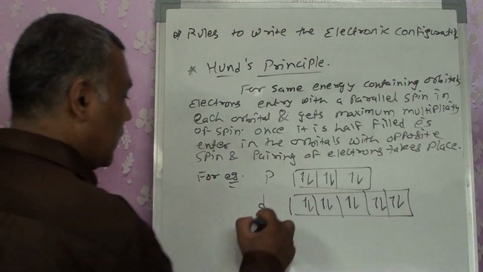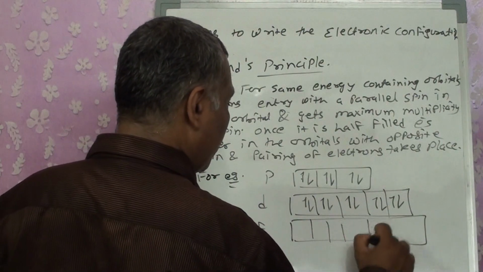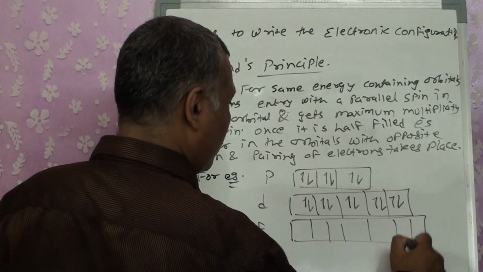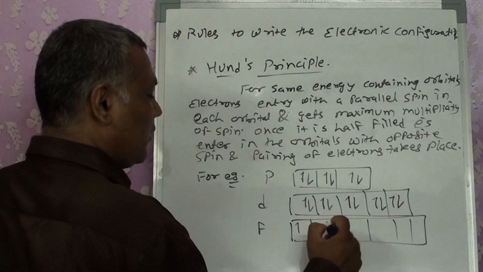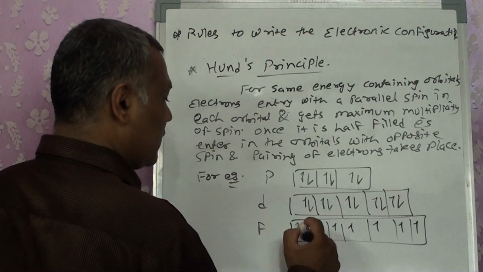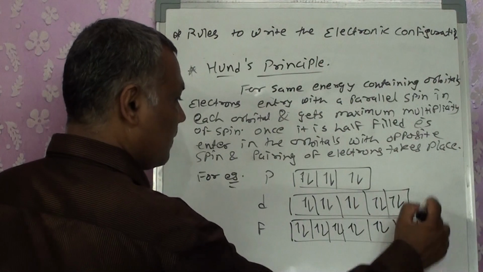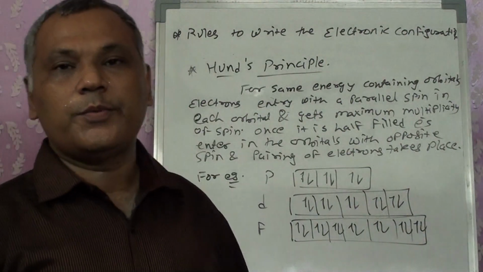Similarly, for the f orbital, we have 7 suborbitals. In this also, first of all electrons enter with a parallel spin. Once it is filled up, electrons enter with the opposite spin. So that is Hund's principle.